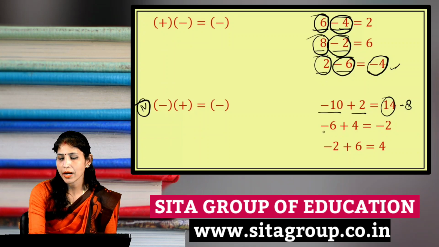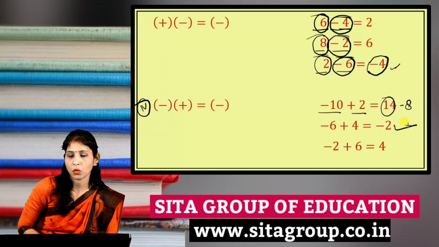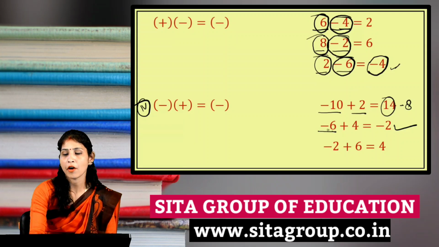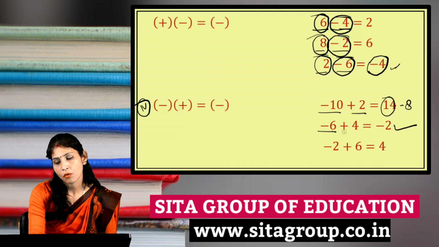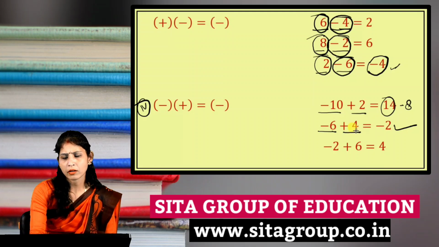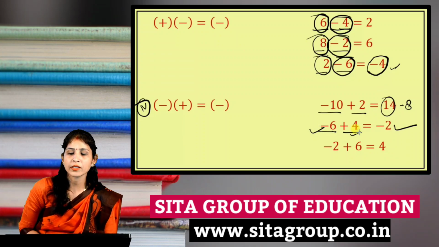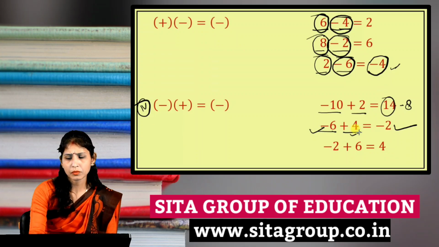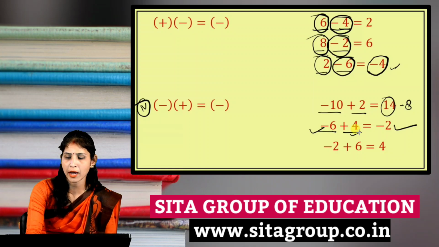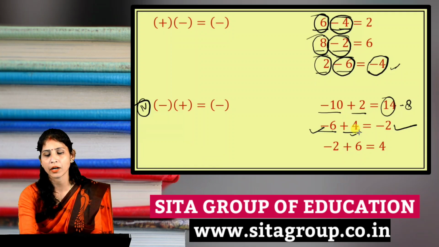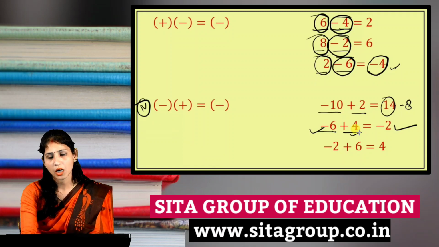Next, here is minus 6 plus 4, which is minus 2. Here 6 will be read as minus 6 and 4 will be read as plus 4. One is given as a negative integer, one as a positive integer. Then we apply the rule of subtraction: here we subtract 6 minus 4, and 2 will come. Which sign will come? Because 6 is the greater number, the minus sign will come here.